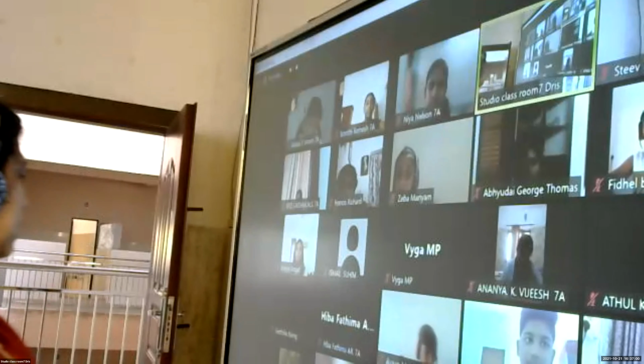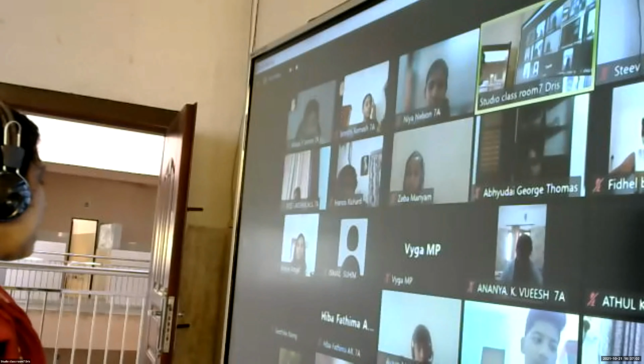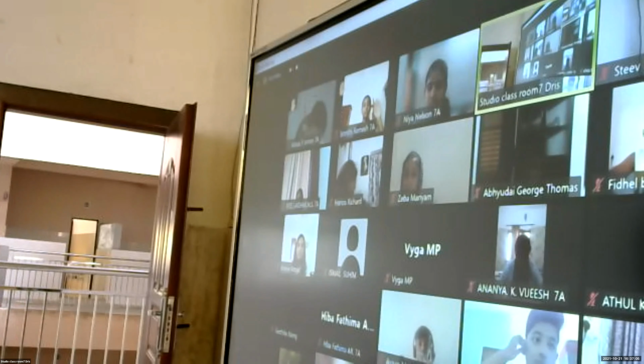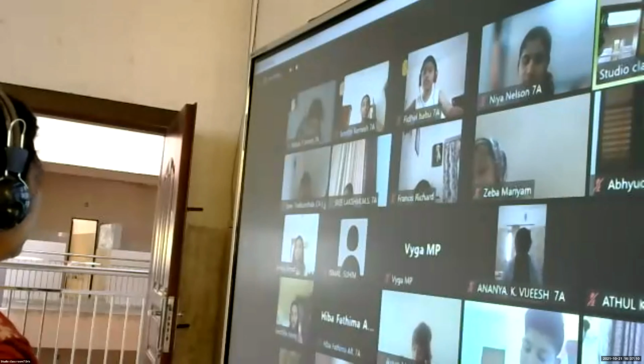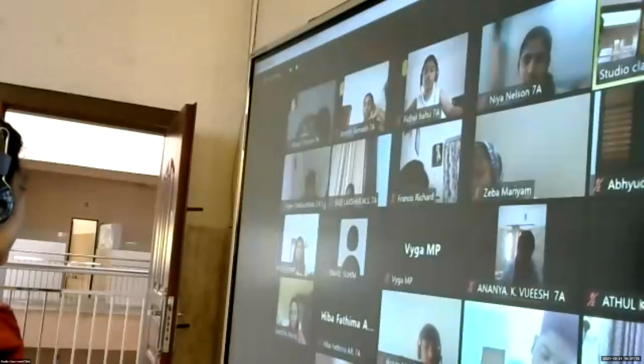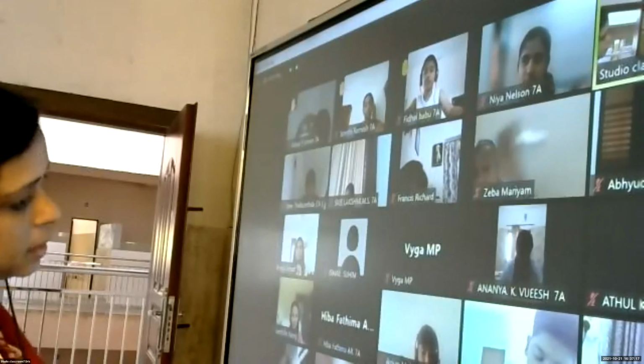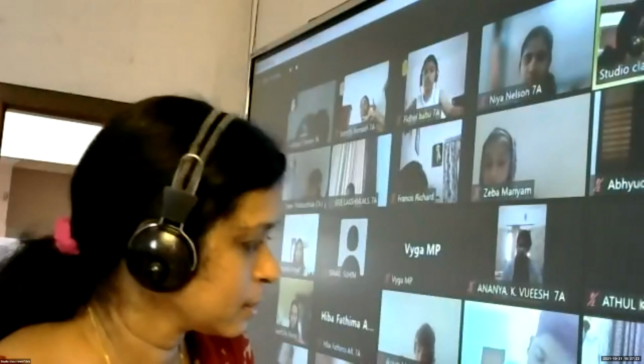A median of a triangle is a line segment drawn from the vertex to the midpoint of the opposite side of the vertex. Now, can you tell me, Ameya, how many vertices are there for a triangle and how many medians can be drawn in a triangle? Ma'am, 3 vertices. Ma'am, 3 medians can be drawn. Devika, then what is the meeting point of the medians called? Centroid. Centroid of the triangle.